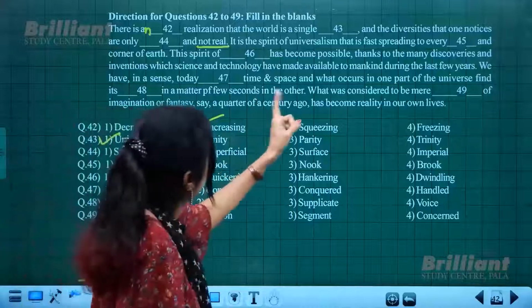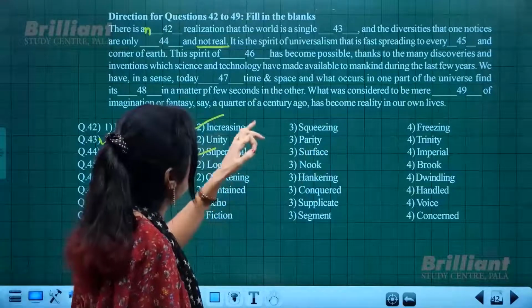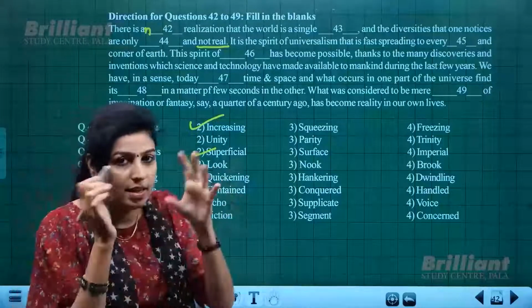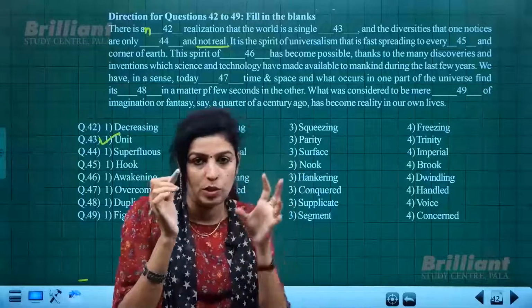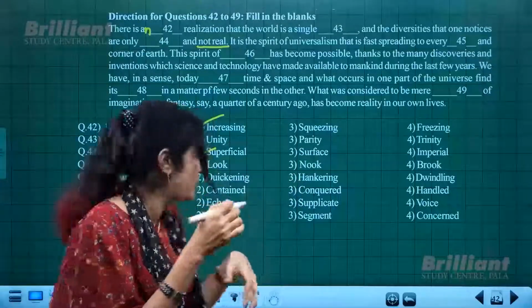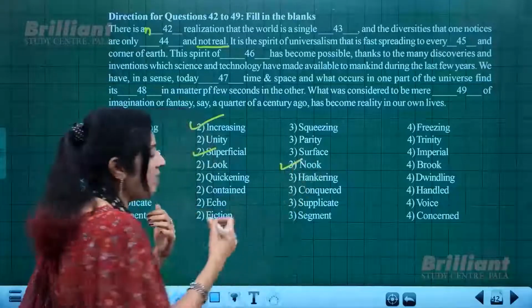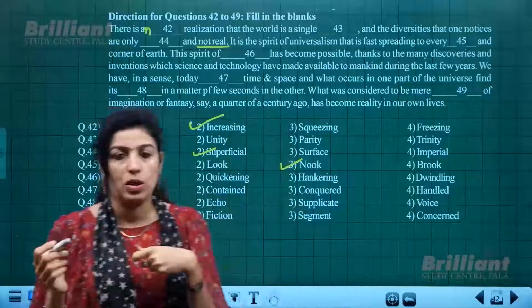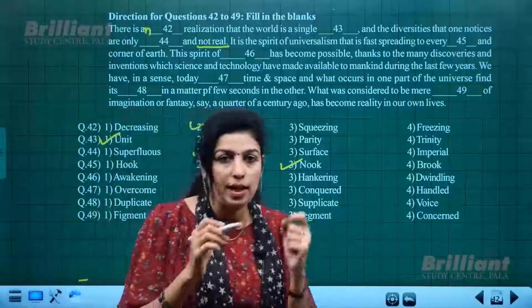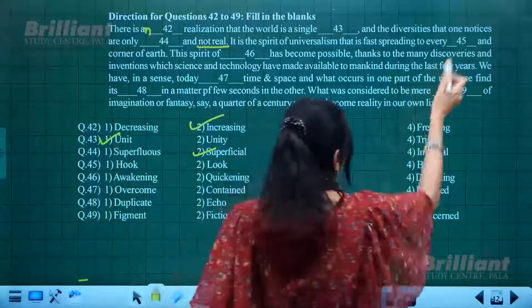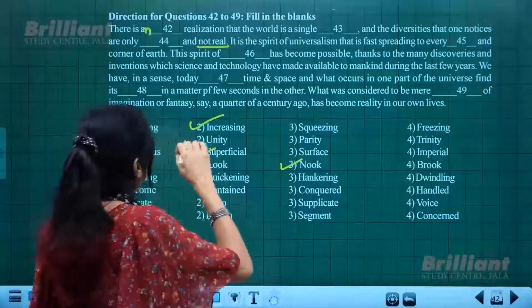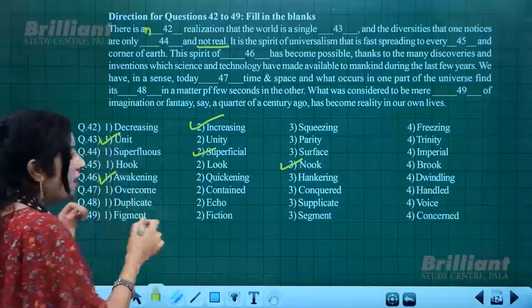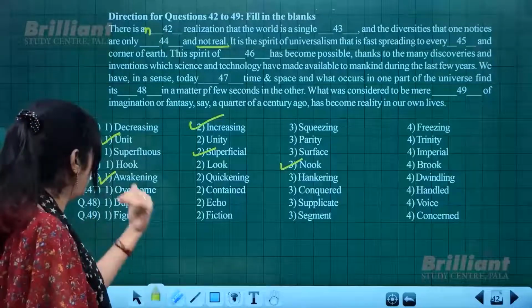It is a spirit of universalism that is fast spreading to every dash and corner. It's like a phrasal verb, a combination of two words. The second word is given to you, corner. So obviously the first word will be nook. You call it every nook and corner. Every inch, every point, the phrasal verb with which we denote that is every nook and corner. Okay, so every nook and corner of earth. This spirit of dash has become the spirit of awakening, of course, or realization. So realization, another word, awakening.